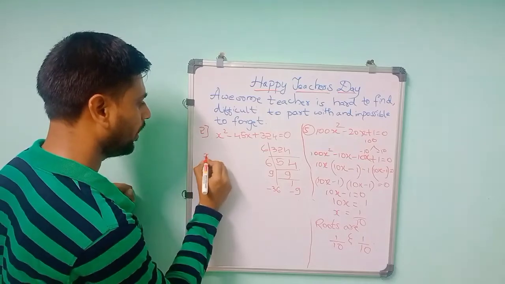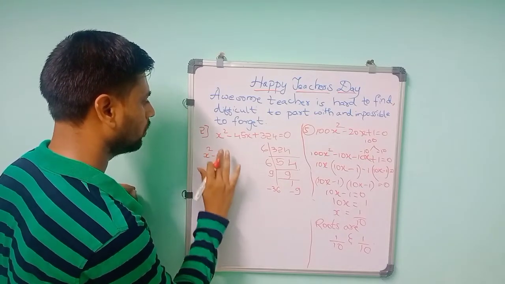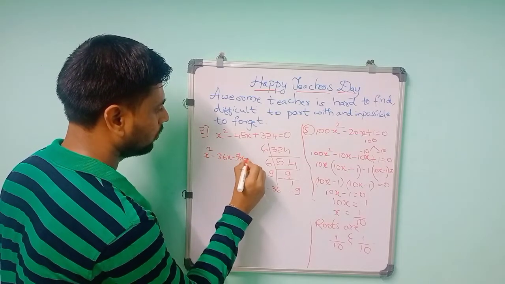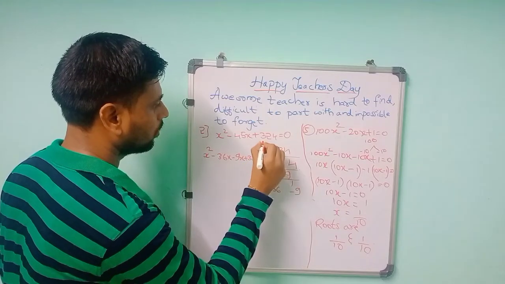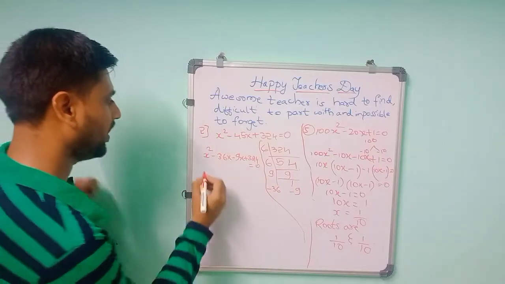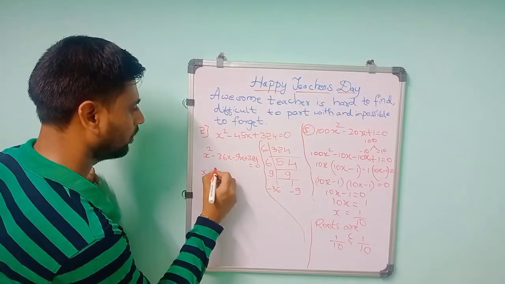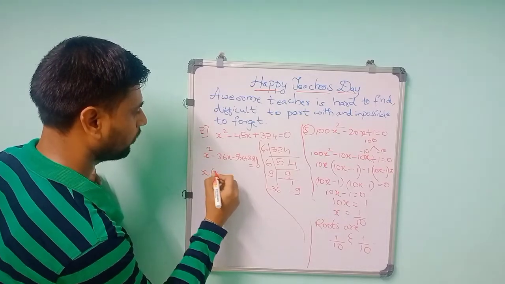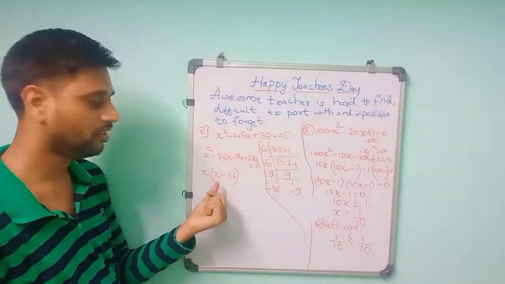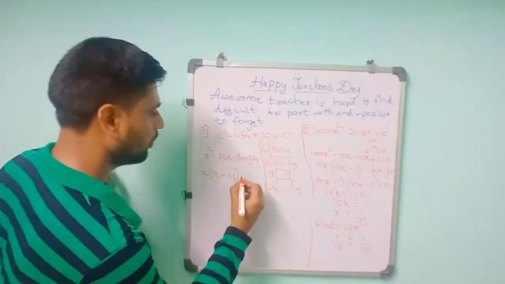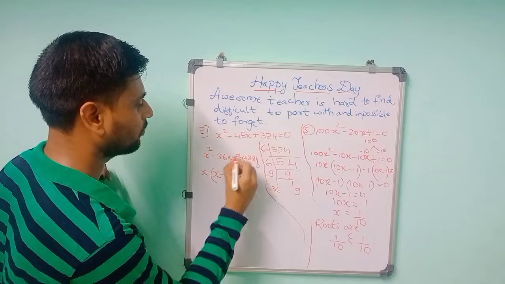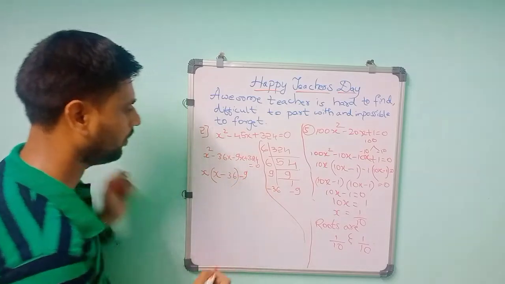So the equation will be x square minus 45x, you can split as minus 36x minus 9x plus 324 is equal to 0. So x square minus 36x is there, so you can take x as common. If you take x common, it is x minus 36. Then here minus is there, so you can take minus 9 as the common number, and x minus 36 is there.